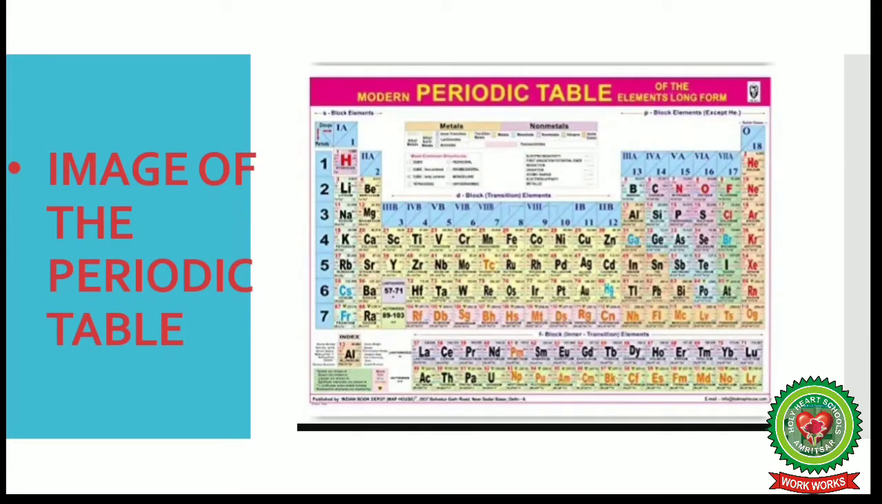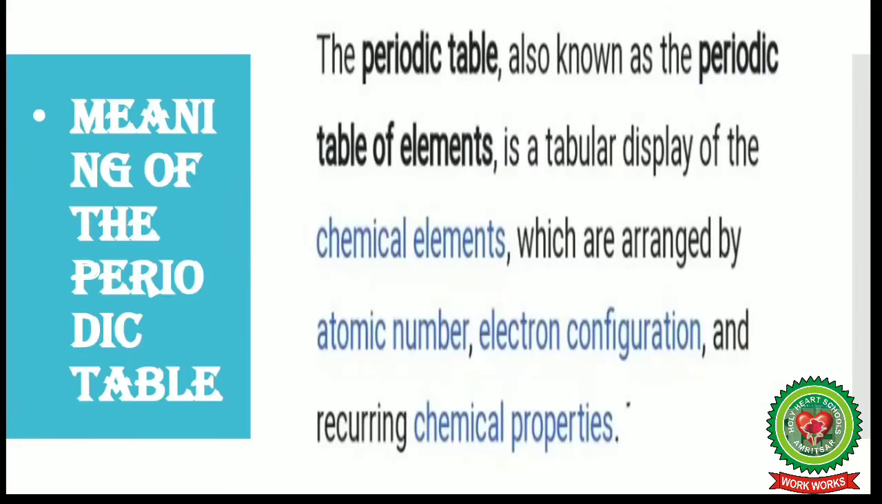Now children, this is the image of your periodic table. Now what is the periodic table? The periodic table, also known as the periodic table of elements, is a tabular display of the chemical elements which are arranged by atomic number, electron configuration, and recurring chemical properties.